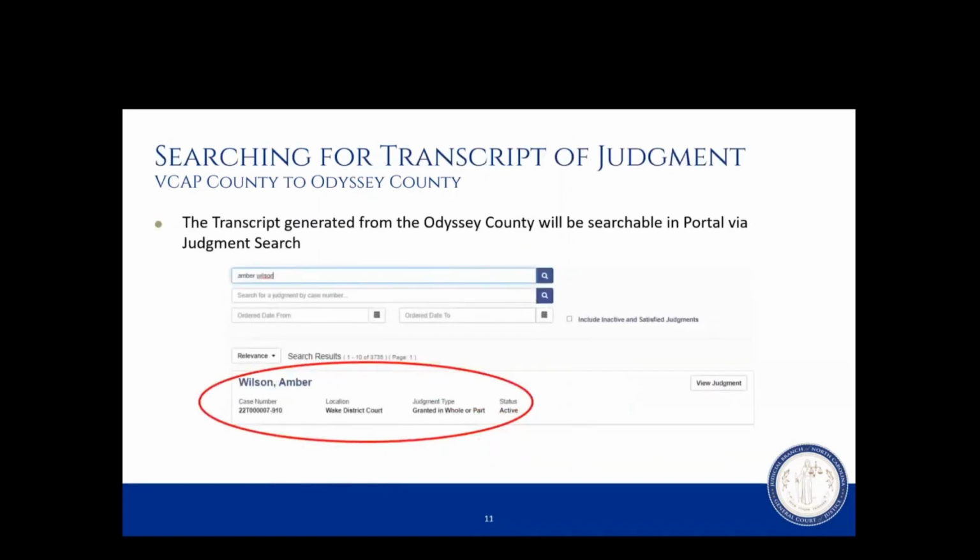With the transcript that's generated out of the Odyssey County, with the T number where it's generated in Odyssey, it will be searchable in Portal.